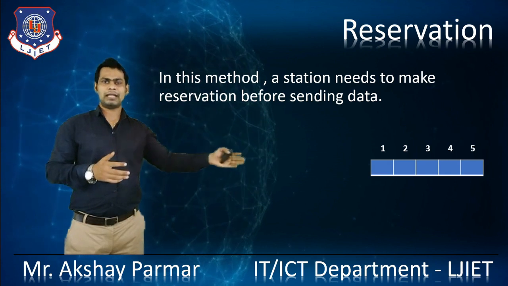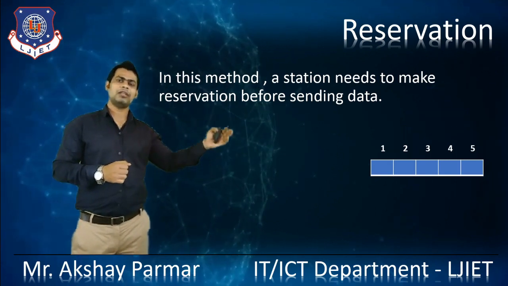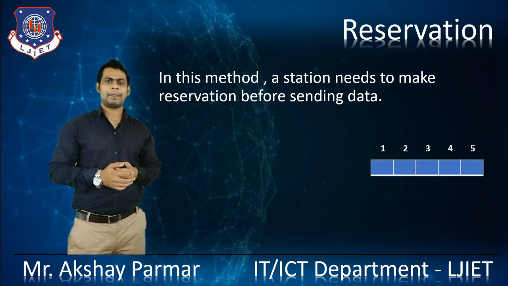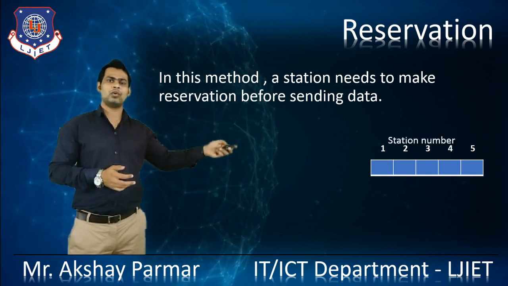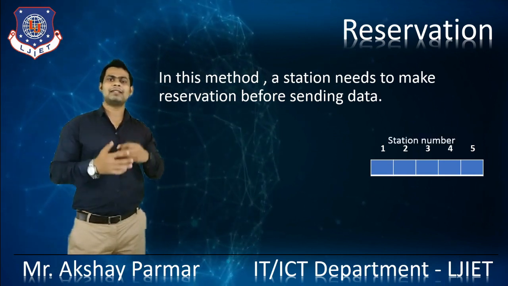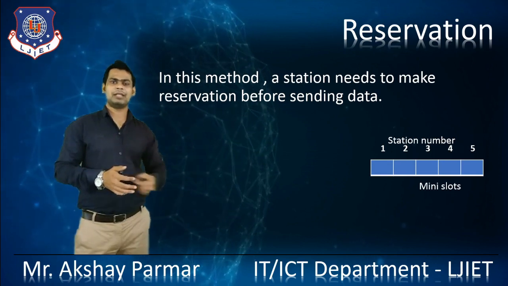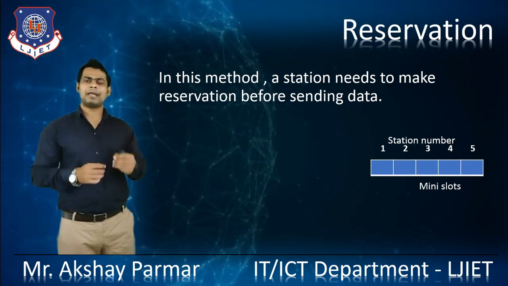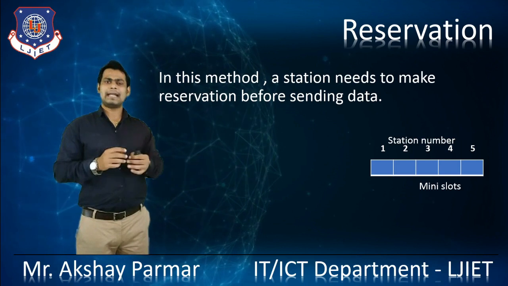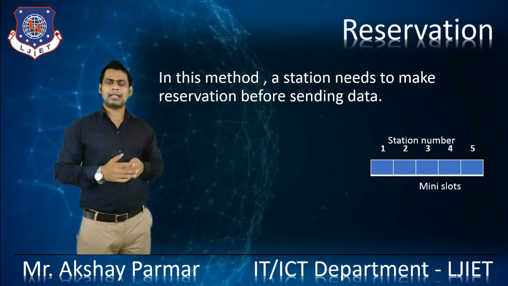This is the diagram for that. This is a mini slot for the reservation quota, where 1, 2, 3, 4 and 5 are the station numbers, and these are the mini slots by which they can make a reservation for sending data. Let's take an example.